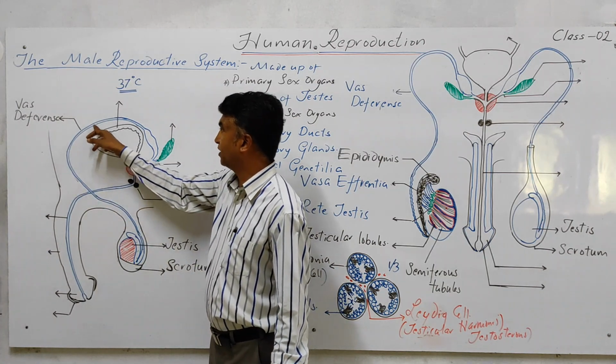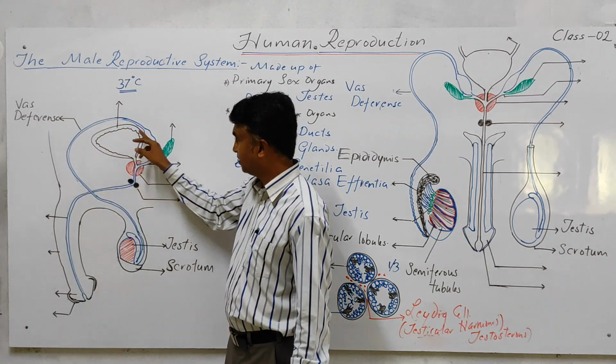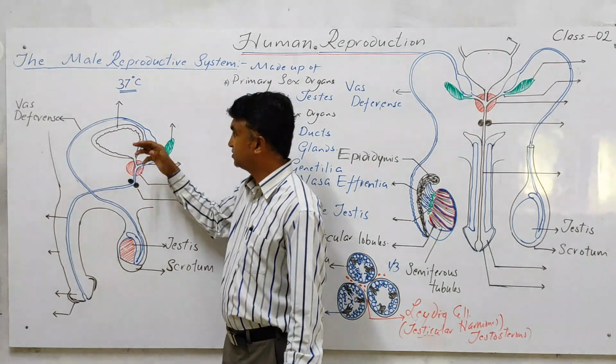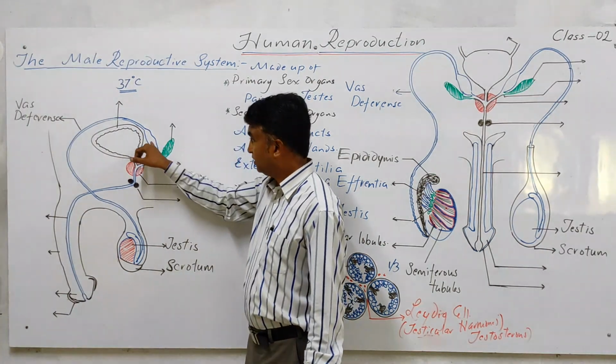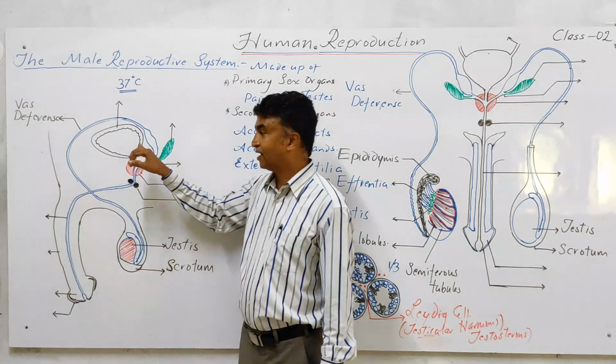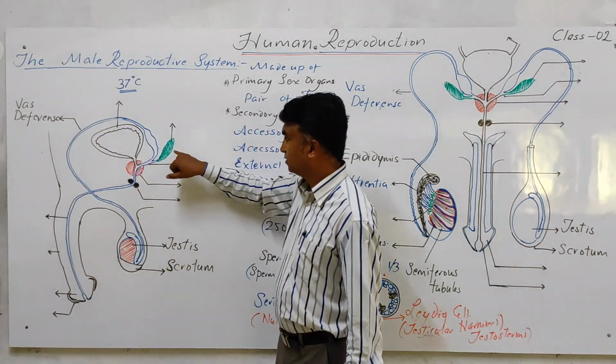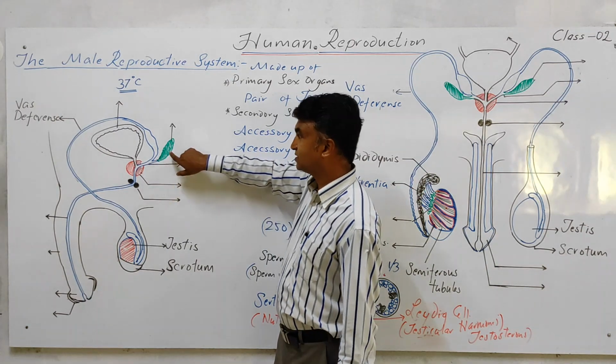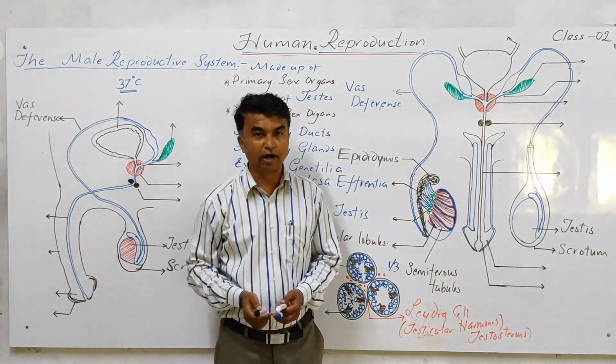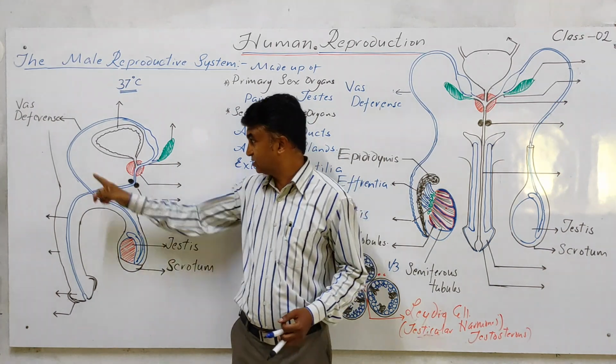It comes to the abdominal cavity and encircles the urinary bladder, and at the posterior, at the distal end, it dilates and forms a slightly dilated structure that is called the ampulla. Now this vasa deferens receives the duct from the seminal vesicle. Understand? So this is the vasa deferens.